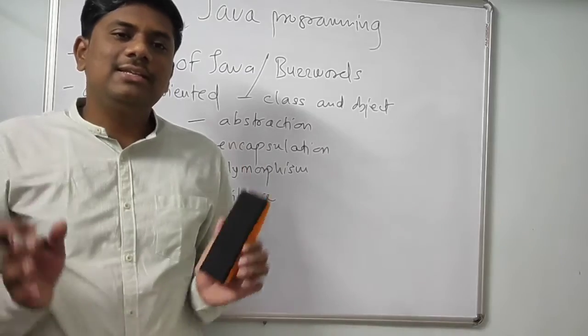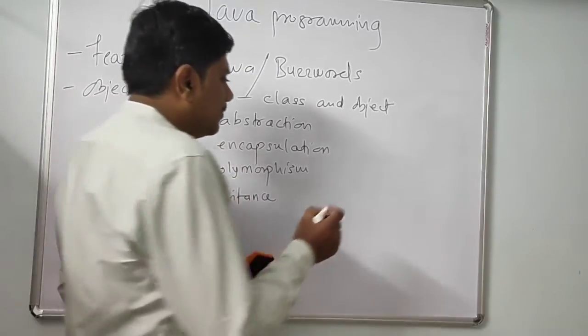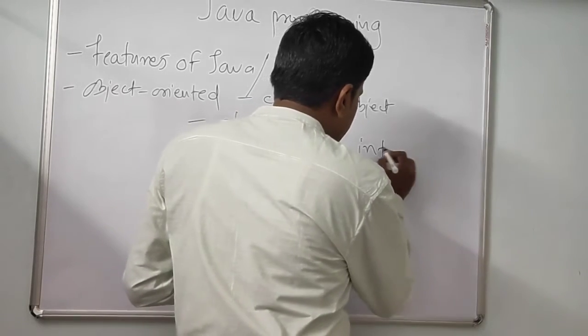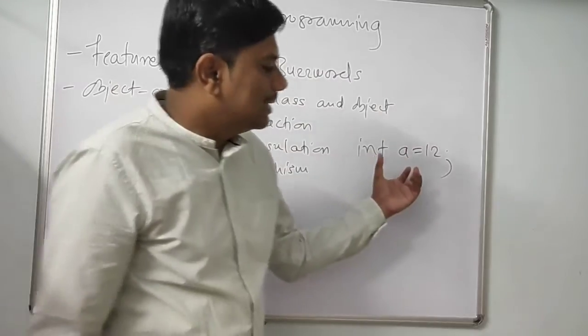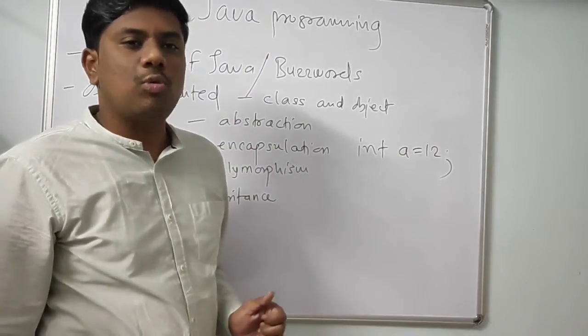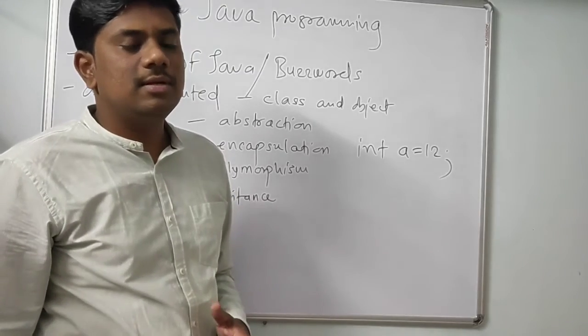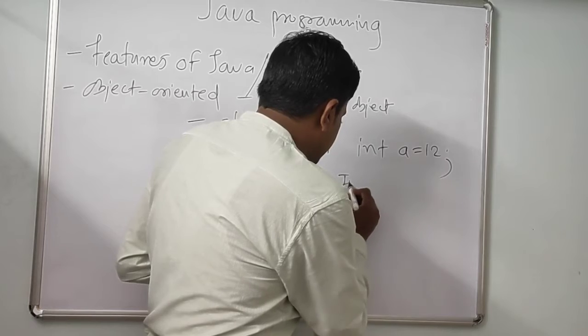Everything in Java will be treated as an object. If you declare any variable with some constant, internally this constant, or this particular statement, will be converted to an object with the help of a wrapper class mechanism.